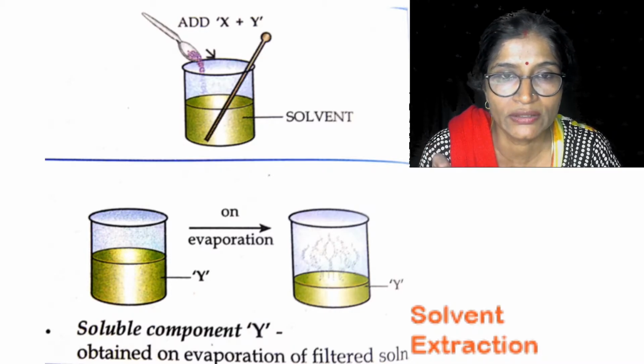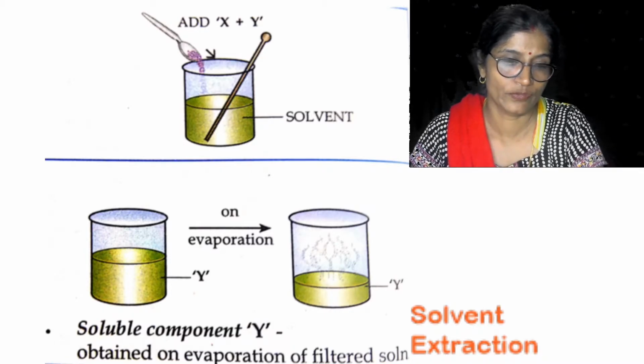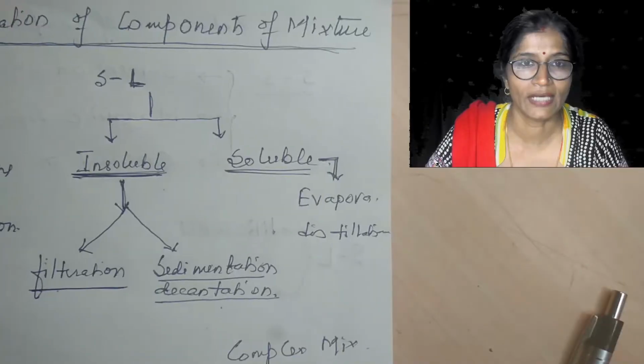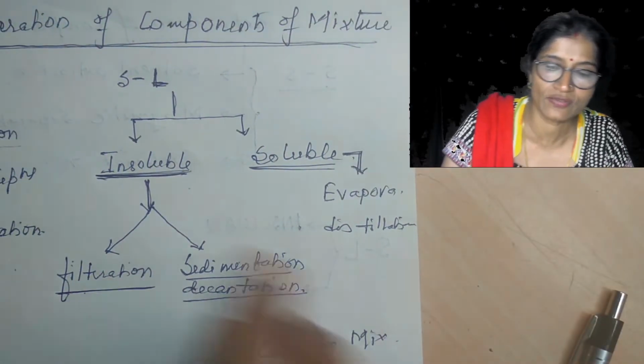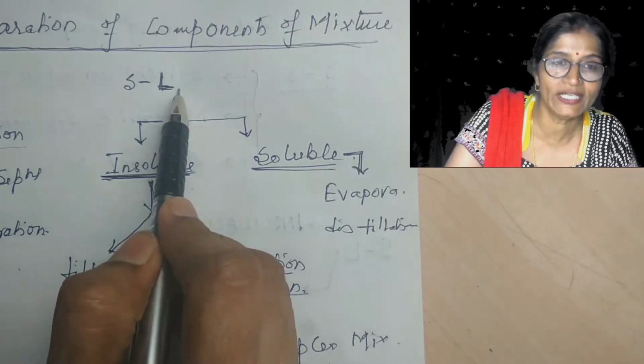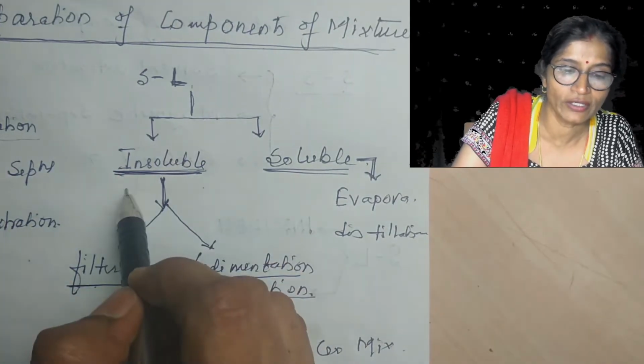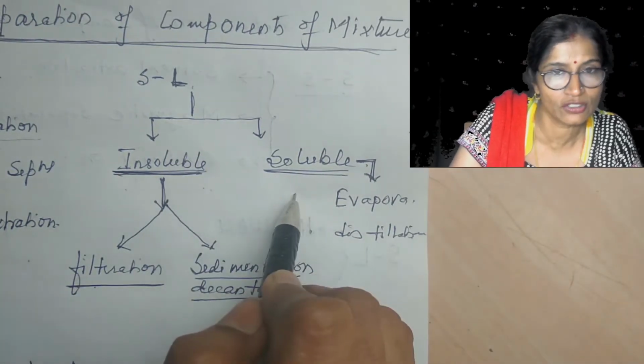So in this way, a mixture of common salt and marble powder can be separated out by the method known as the solvent extraction method. Now we will discuss the separation of a solid-liquid mixture. In a solid-liquid mixture, maybe the solid is soluble or maybe the solid is insoluble.